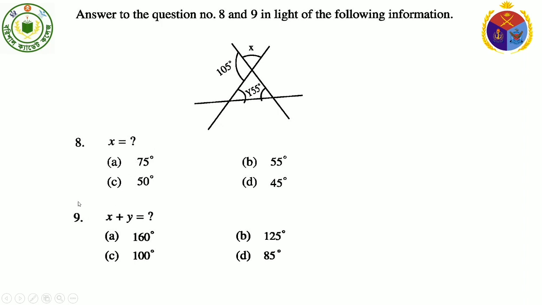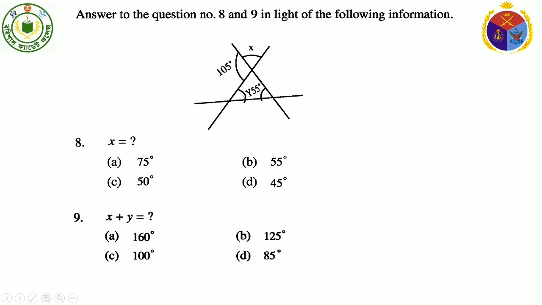Now question number 9. What is the value of x plus y? See, this is a triangle. In this triangle, this angle is 55 degree, and from question number 8 we got this angle x is 75 degree, and this angle is vertically opposite angle of x, so that is also 75 degree. And we know sum of three angles of a triangle is 180 degree.